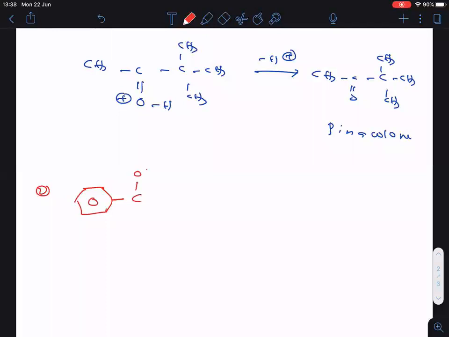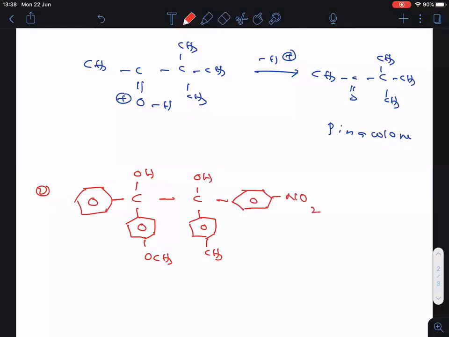Here let me take the OH group, then here OCH3, then here OH, then here CH3, and here NO2. This is also a pinacol, nothing but a vicinal diol.